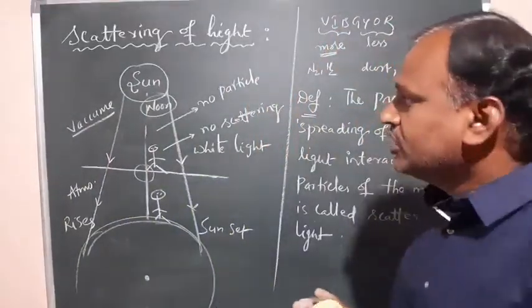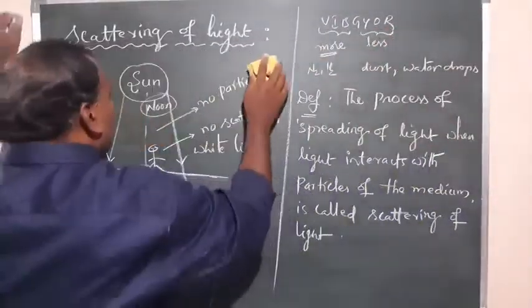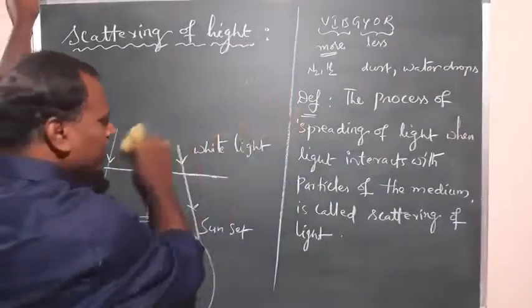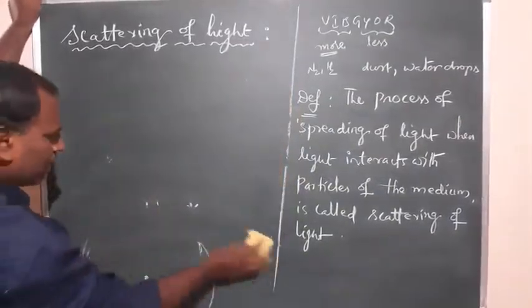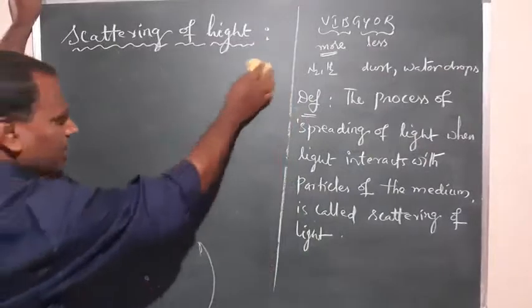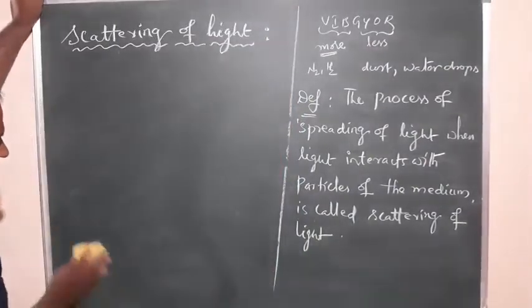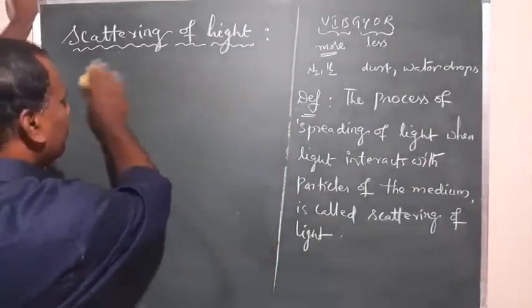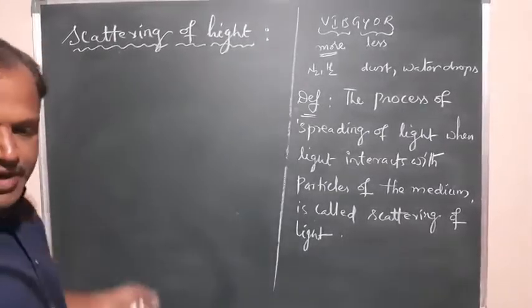Another question asked regularly: what is the Tyndall effect? The Tyndall effect is nothing but scattering of light in the presence of colloidal particles. That's all. The spreading of light in the presence of colloidal particles.